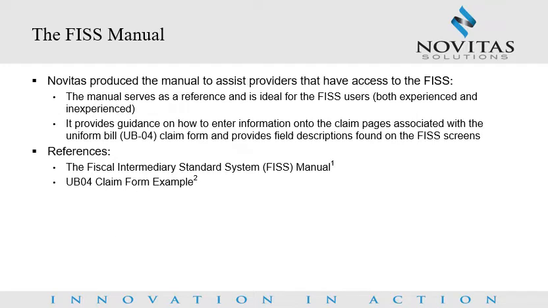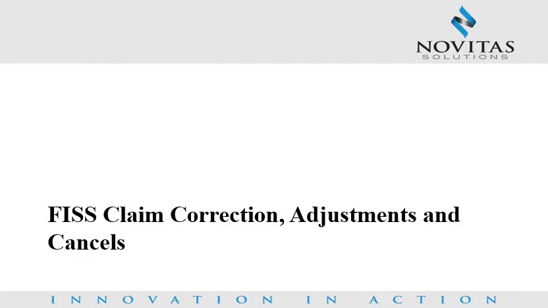The FISS Manual. Novitas produced the manual to assist providers who use the FISS. The manual serves as a reference and is ideal for both experienced and inexperienced users. It provides guidance on how to enter information onto the claim pages associated with the Uniform Bill or UB04 claim form and provides field descriptions found on the FISS screens. Please use the manual as a companion guide to this presentation. FISS claim correction, adjustments, and cancels.